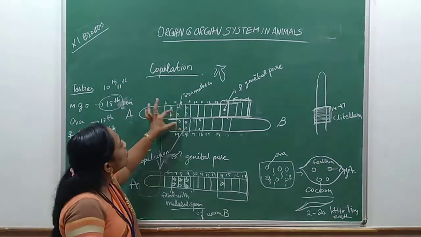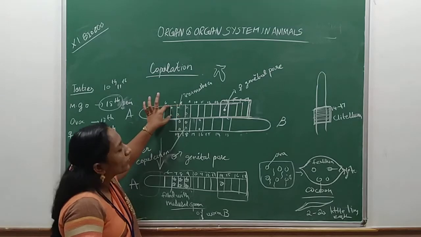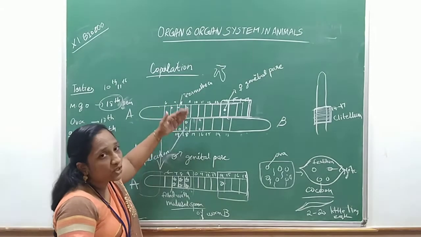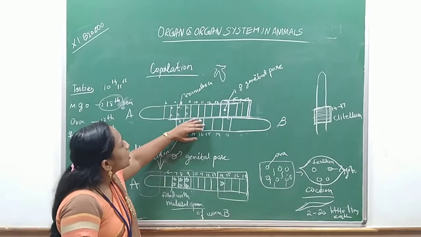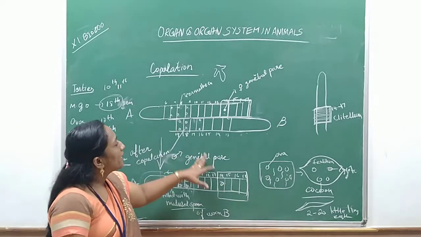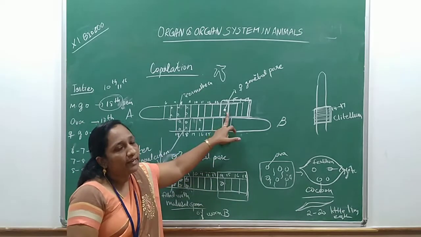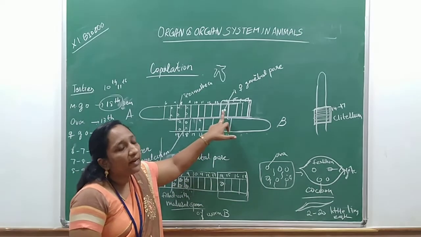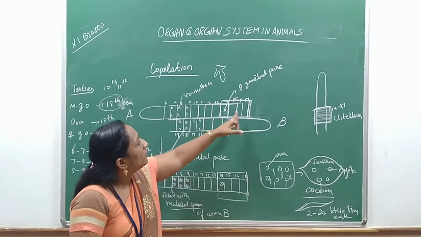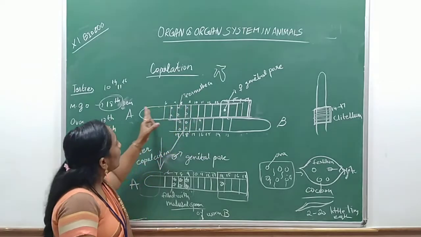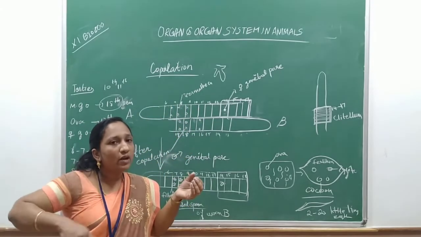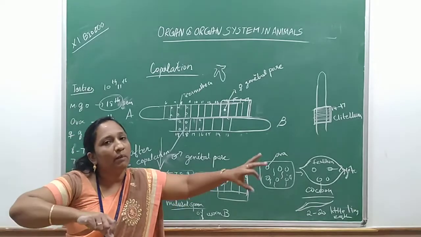While the earthworm moves, all 3 pairs of sacs will be filled with the sperms, and once the exchange of material takes place, the attachment stops. Then the separation of the earthworms takes place. Once the earthworms are separated, the clitellum is ready and starts carrying the released egg from worm A, moving from here forward. For this movement, the earthworm starts to move backward. While it is moving backward, the clitellum comes forward.